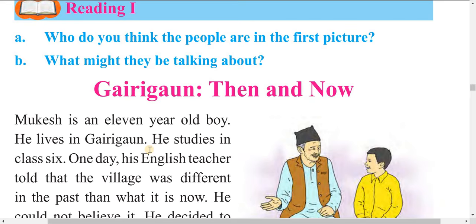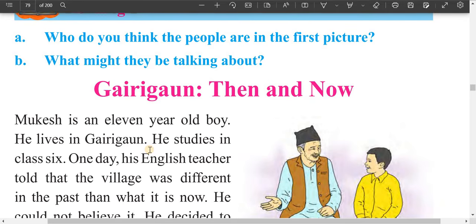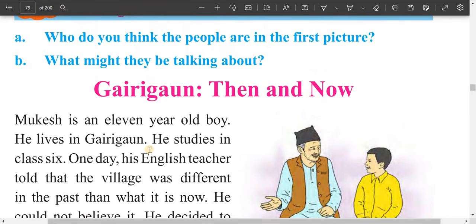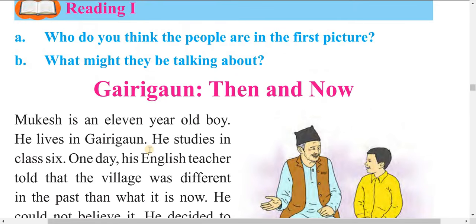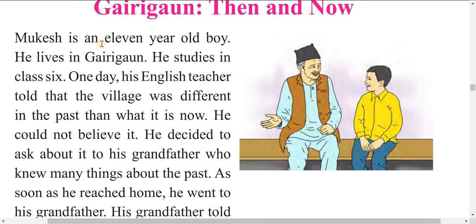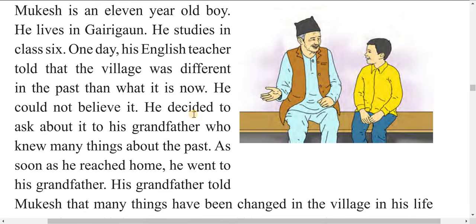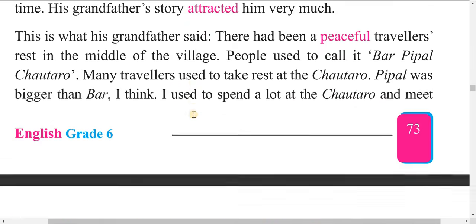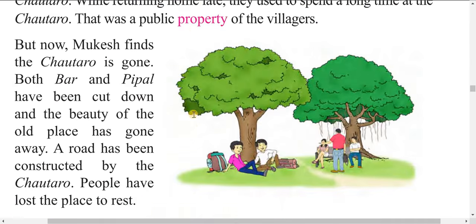Today we will discuss past activities. So, Gaurigaon then and now. Dear students, Mukesh is an 11-year-old boy. He lives in Gaurigaon. He studies in class 6. It's a very easy text, I think. You can easily understand. Okay, now I will help you do the exercise.